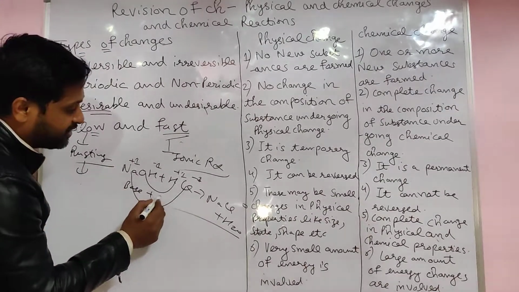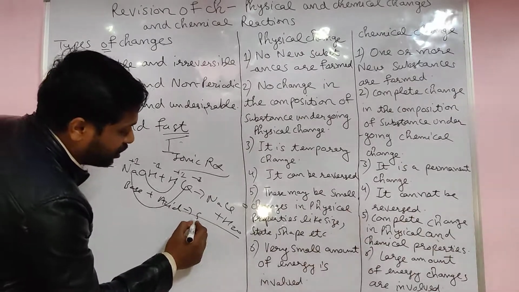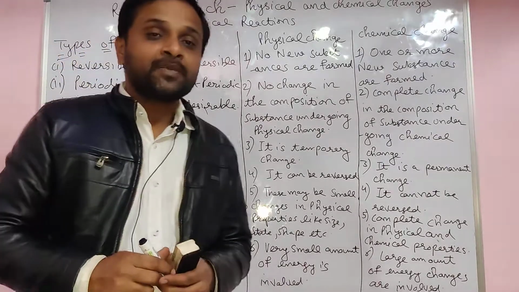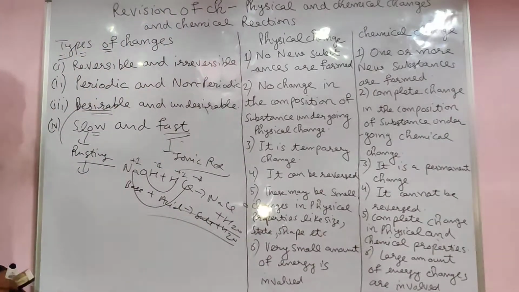This is a base, this is the acid. It gives us a salt plus H2O. Ionic reactions are very fast. These are the types of changes.